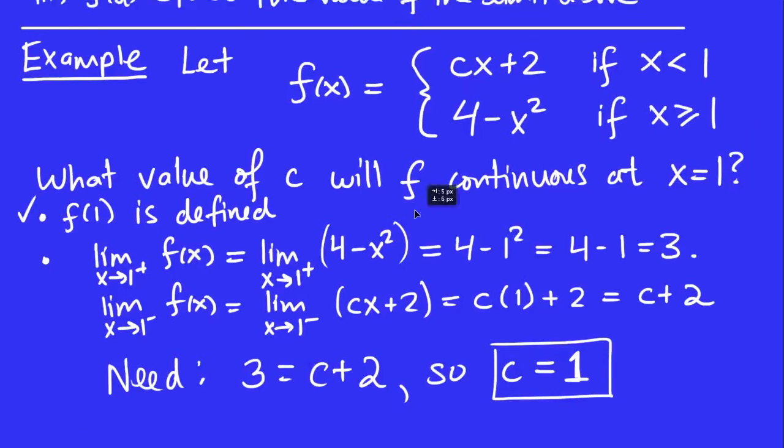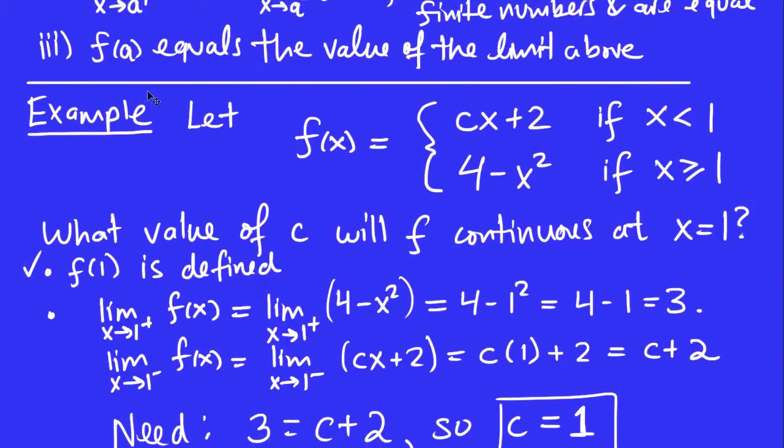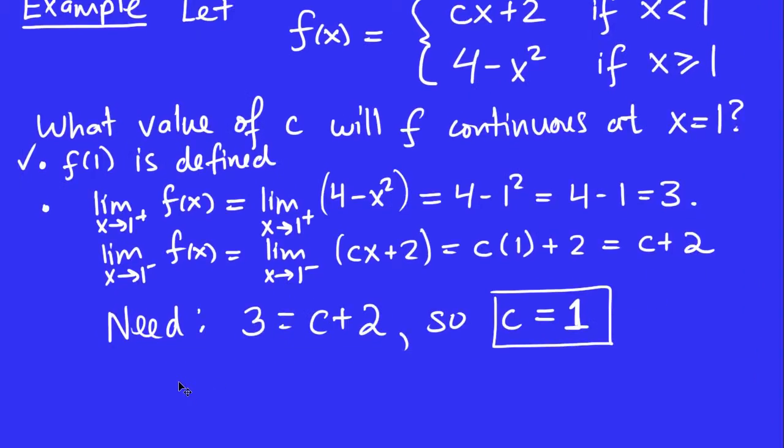I guess to be perfectly precise, we should check that f of 1 is equal to the value of the limits up here. Well, notice when c is 1, this is 3, so these are both 3. So the last thing to check is: is f of 1 really equal to 3? Let's do that.